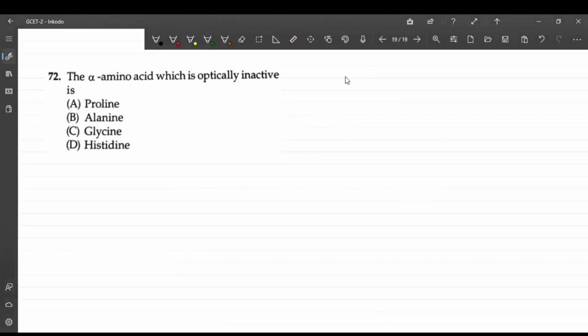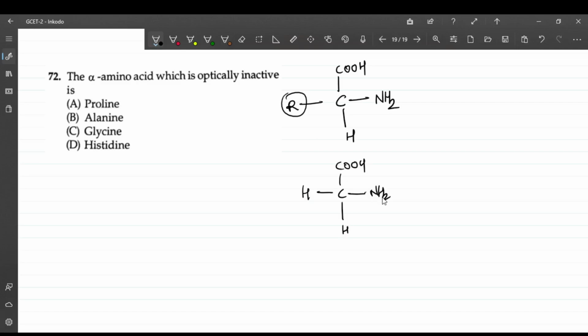Question number 72. The alpha amino acid which is optically inactive. Optically inactive means there shouldn't be any chiral carbon. The amino acid general formula is a carbon with NH2, carboxylic acid, the R group, and H. Glycine is the first amino acid, where the R group is H. So this is the structure of glycine, with COOH, hydrogen and NH2. This is the only amino acid which is optically inactive.